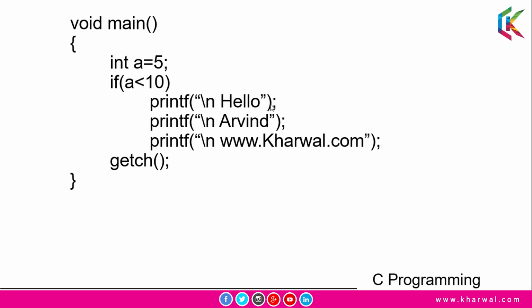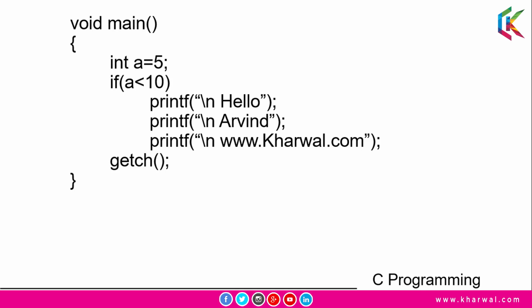So this statement will be executed from this if statement, and these 2 statements, Arvind and www.kharwal.com, will be executed from the main function. So the output of this program will be hello, Arvind and www.kharwal.com on separate lines, but hello will be executed from the if statement and these 2 statements will be executed from the main function.